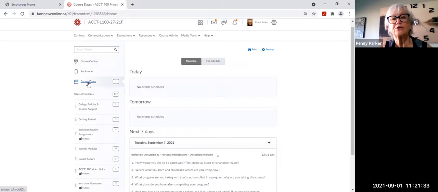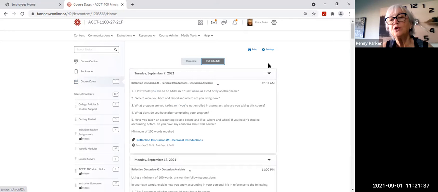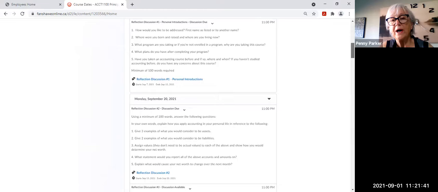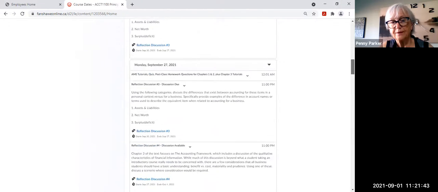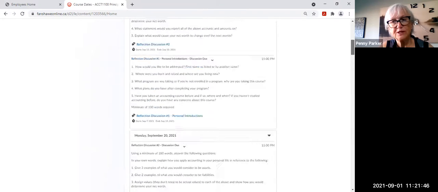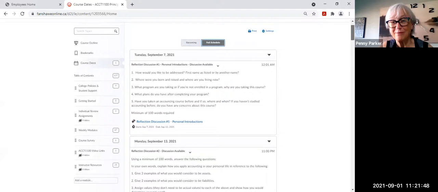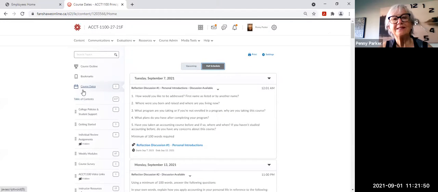Once your instructor gets going with the course, they'll notify you of those dates and they will put them into your course calendar. So if I just clicked on this and then I show the full schedule, you can scroll down and see week by week what is due. So everything is there. There's no excuse for you to miss anything because it's right there. And again, that's in the content under course dates.